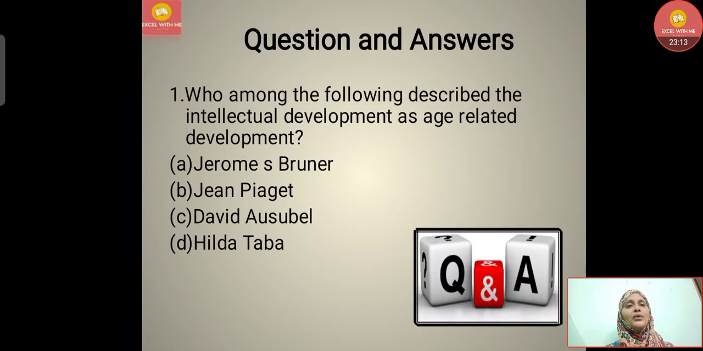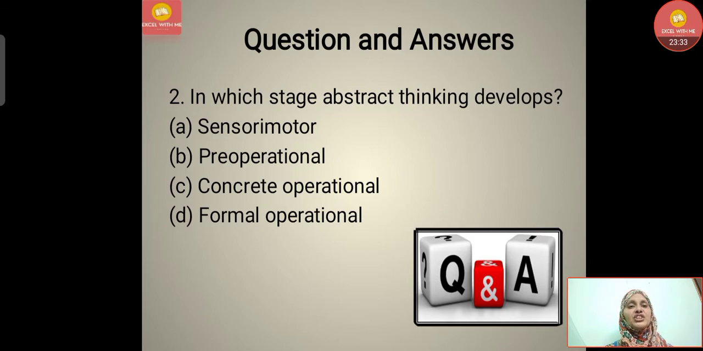So we conclude with some questions here. Who among the following describes intellectual development as age related development? A. Jerome Bruner, B. Jean Piaget, C. David Ausubel, D. Hilda Taba. Answer is option B, that is Jean Piaget. Next question, in which stage does abstract thinking develop? A. Sensory motor, B. Pre-operational, C. Concrete operational, D. Formal operation. Answer is option D, that is formal operation.